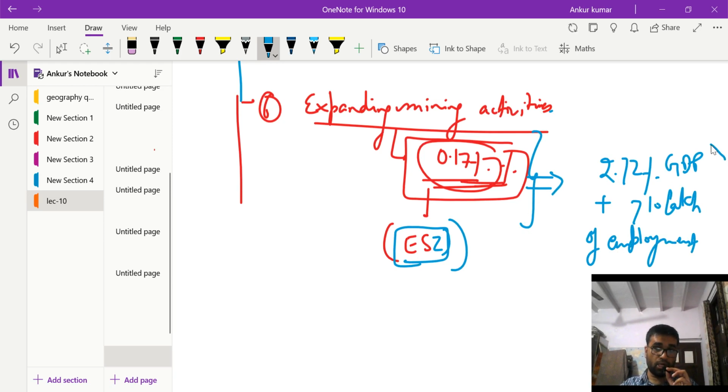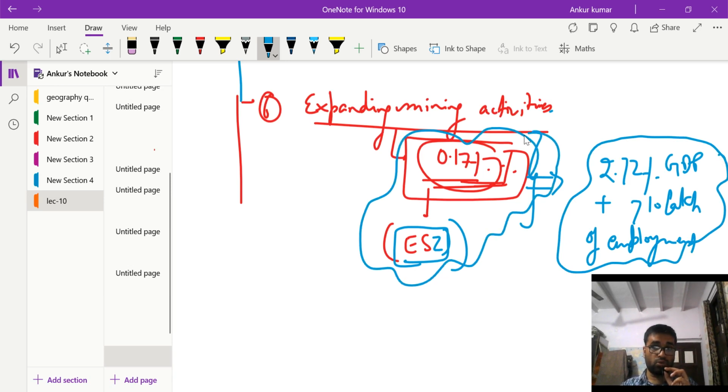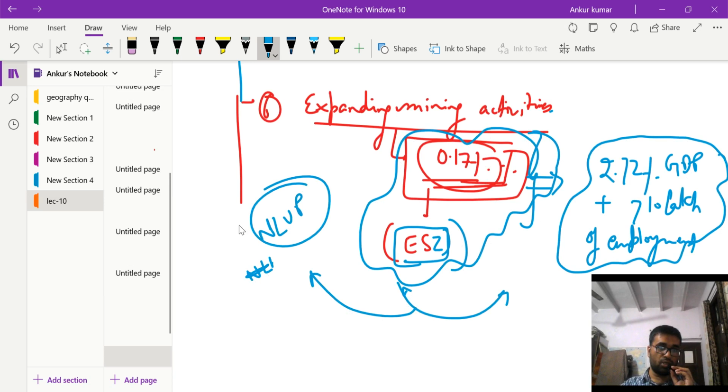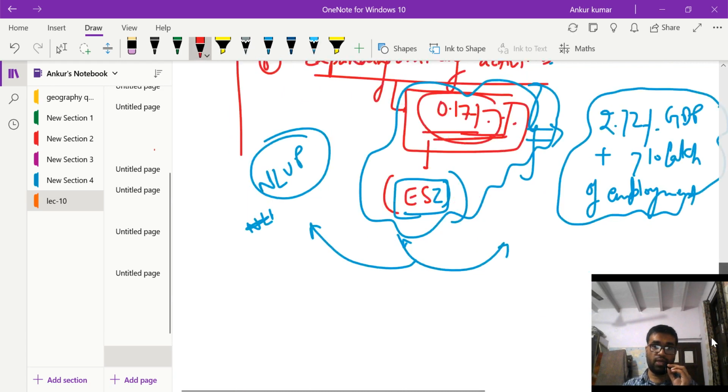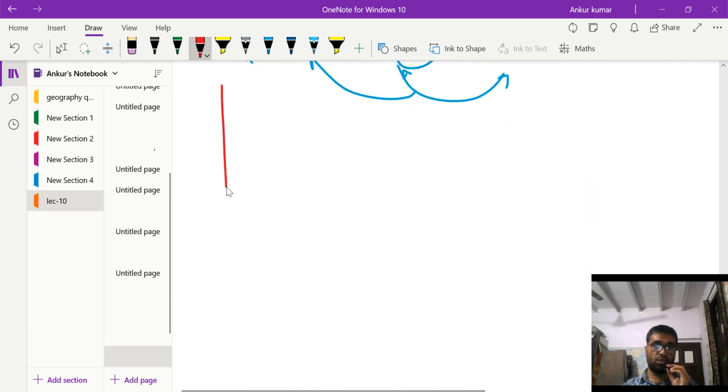So if you see from the commercial perspective, it is an important economic activity, right? But this is also harming the natural resources because this is on the forest land. So to balance the development and ecology, we need a national land utilization policy. Okay, so this was the sixth point, why we need national land utilization policy. Moving on to the seventh sub part of this question, that why we need national land utilization policy.